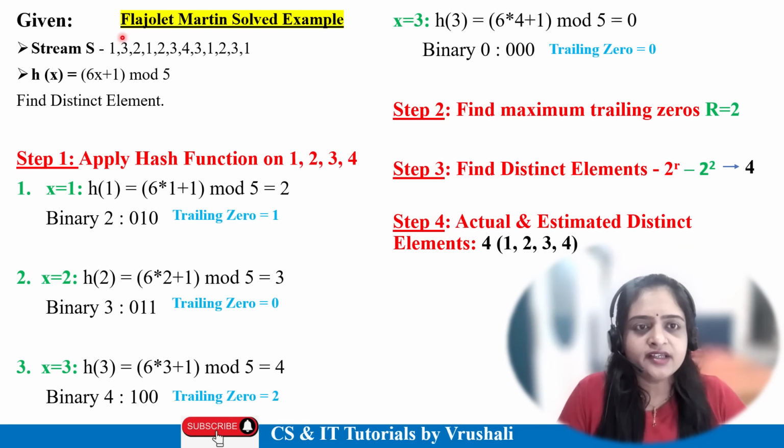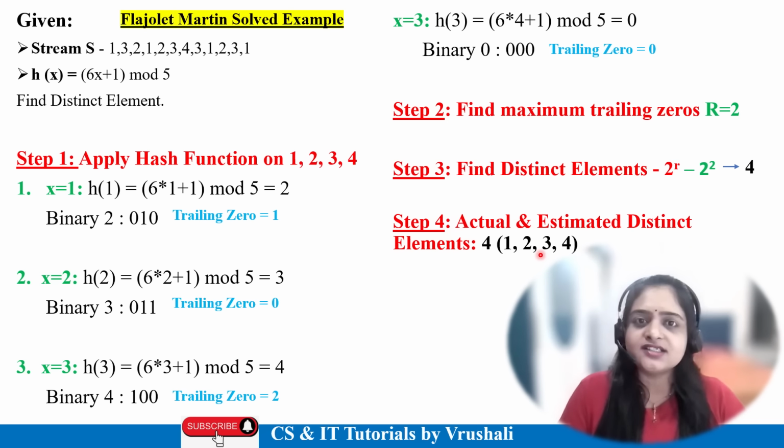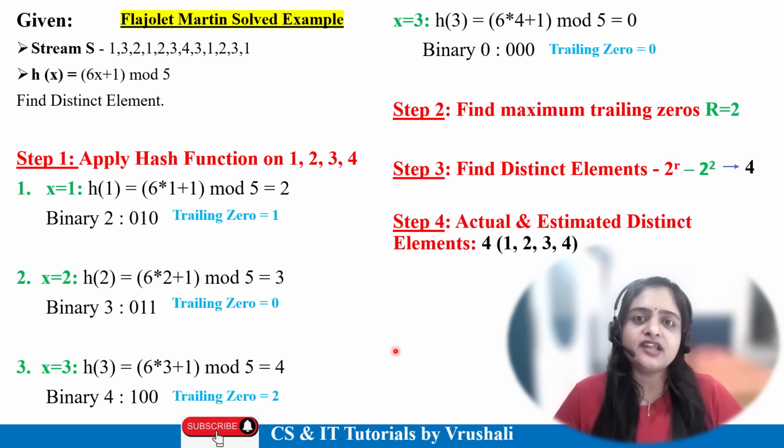See, 1, 2, 3, 4. These are the distinct elements. But sometimes while solving an example, the actual and the estimated distinct elements may be different, right? So this is the approximate answer of the Martin algorithm. In this way, they find distinct and unique elements. Now, in your exam, you can also solve this question in a similar way. Just practice it 2 to 3 times, which is very easy to solve for 7 to 8 marks.